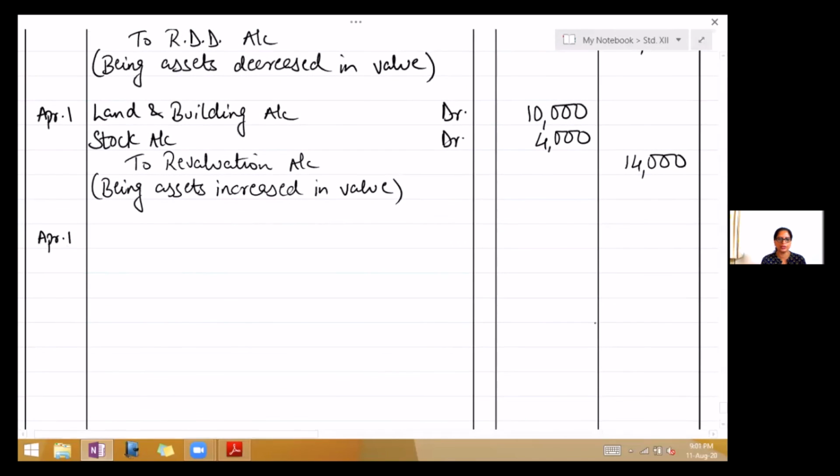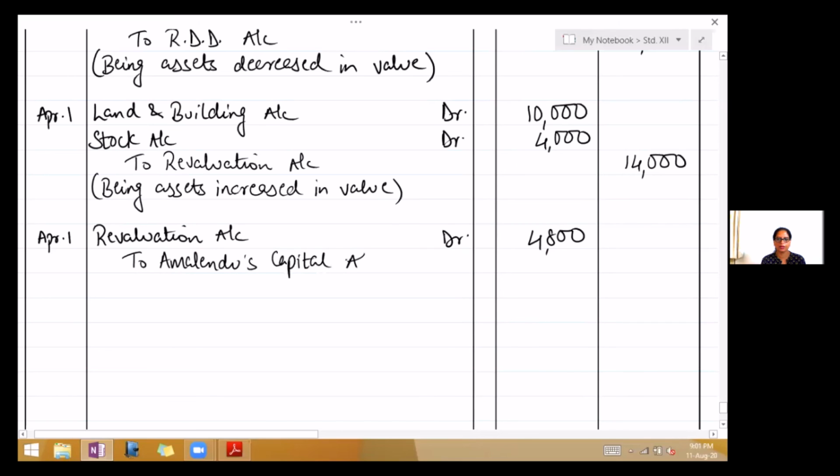Revaluation account debit 4,800 to Amalendu's capital account 2,880 to Sameer's capital account 1,920.